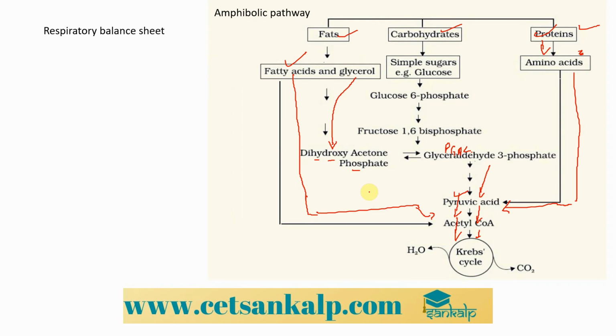Now let us look into the respiratory balance sheet. This is the last part, right? We will mainly be discussing the number of ATP that we get. Simply stated, the total number of ATP that we get by aerobic respiration is 38, okay, and this number is actually correct for the prokaryotes, but in the case of eukaryotes it is 36. So let us now calculate it.